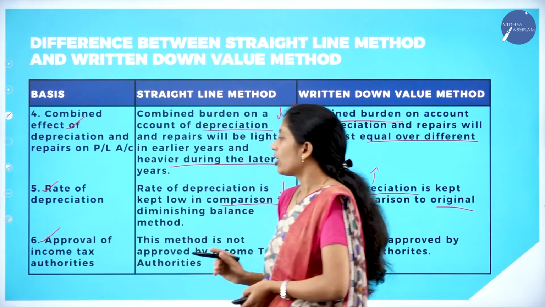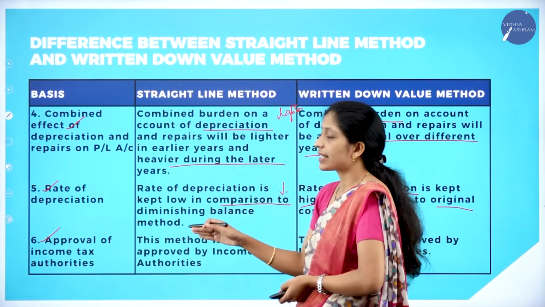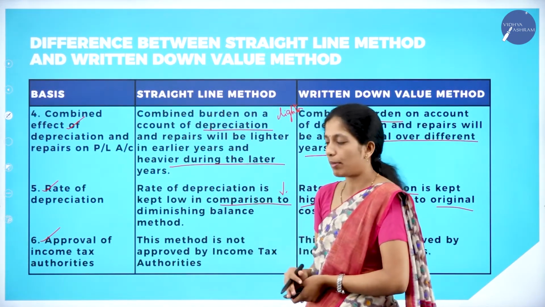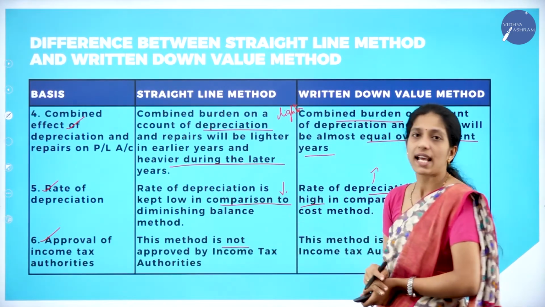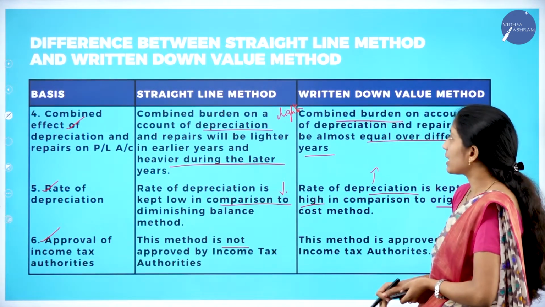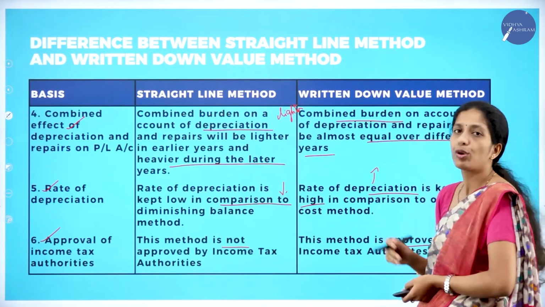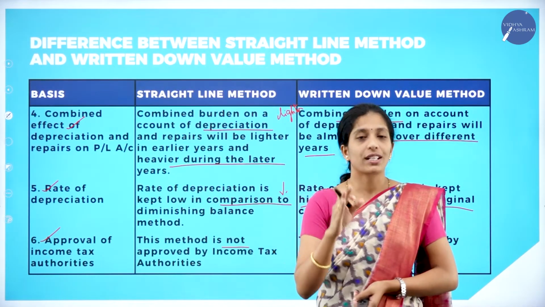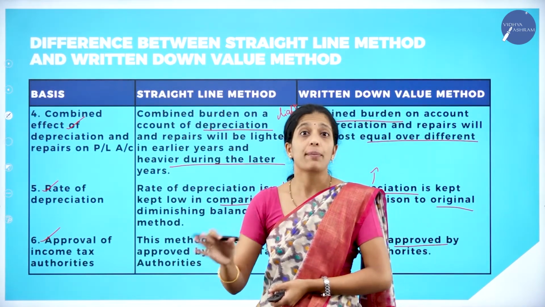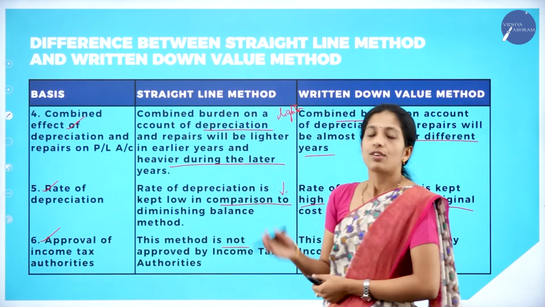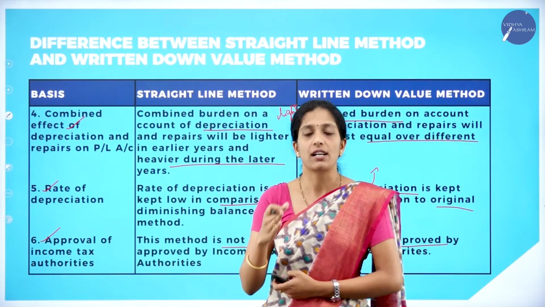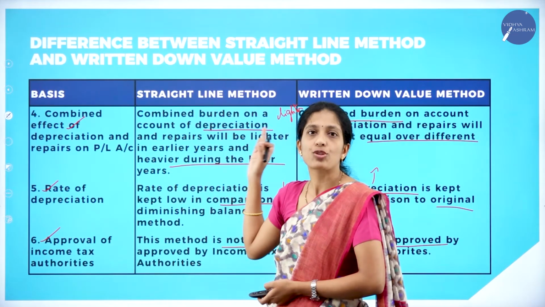Next one is approval of income tax authorities. Let us see whether it has been approved by income tax authorities. So straight line method is not approved by income tax authorities. Whereas coming to written down value method, this method is approved by income tax authorities. So these were the few differences between straight line method and written down value method. Hope you have understood this. What is the difference between these two methods?